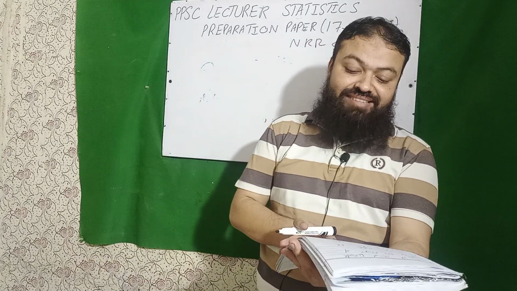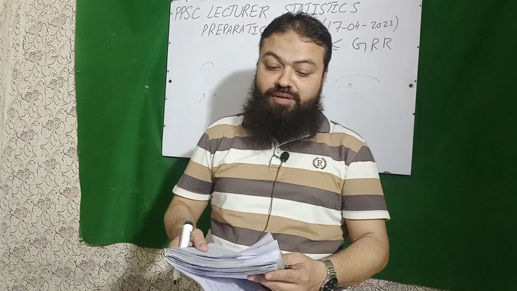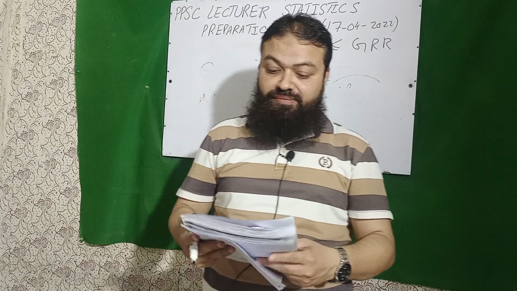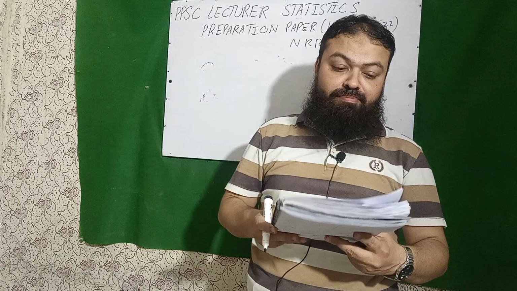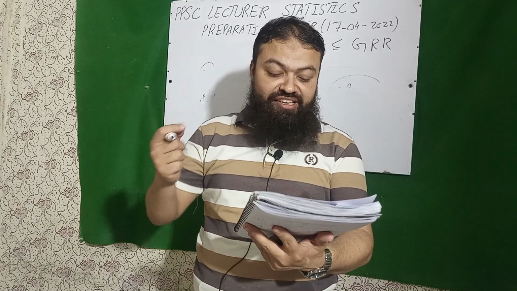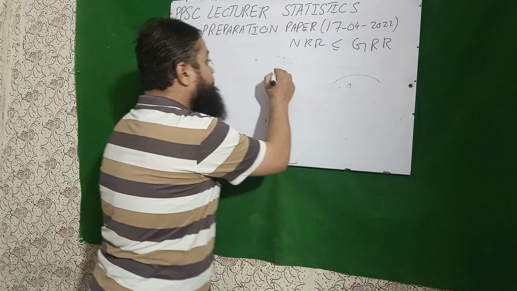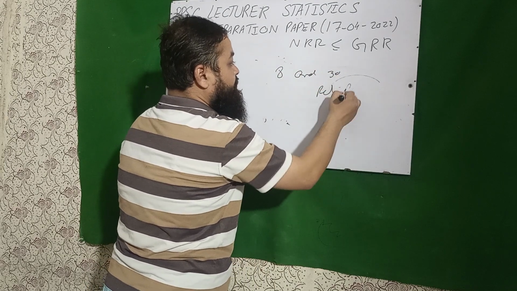Next question is standardized death rates are particularly useful for, and the correct option is comparing death rates of two regions, a very important one. Next question is crude death rate usually lies between 8 and 30 per thousand. 8 and 30 per thousand is the correct option.